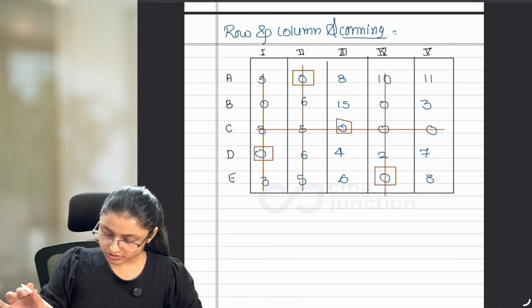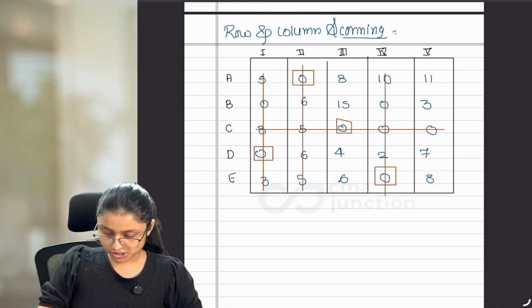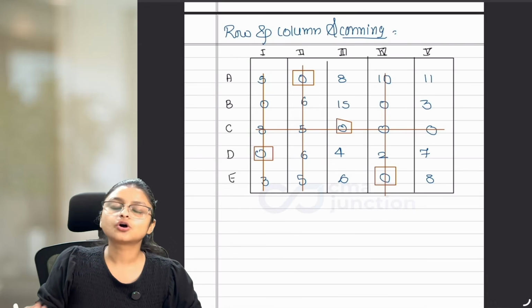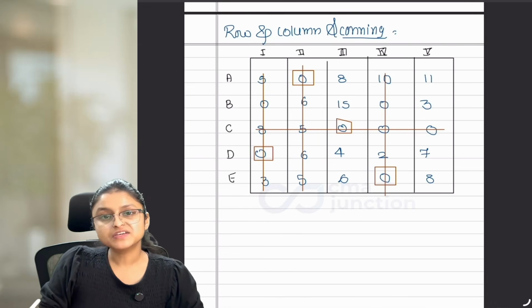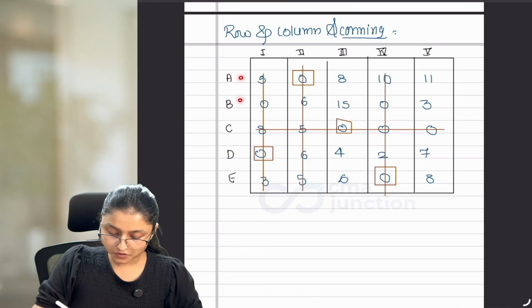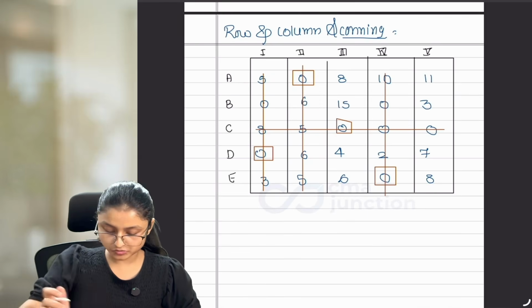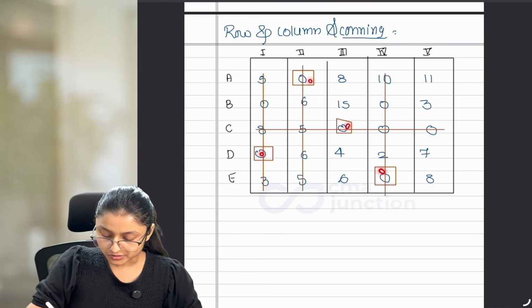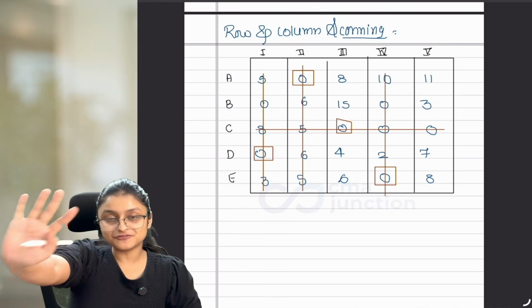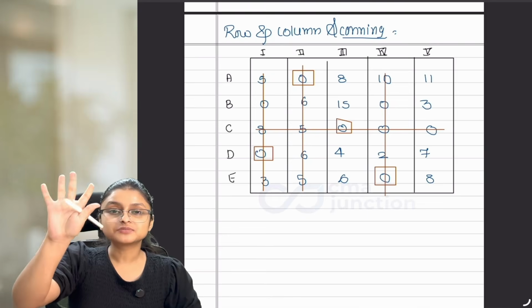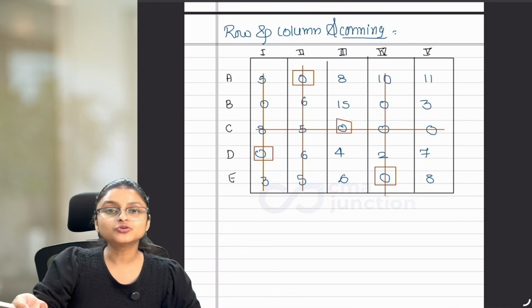As all the zeros are covered, now you have to check whether you reached optimality or not. We reach optimality when the number of rows or columns, which is 5, is equal to the number of zeros with square. So 1, 2, 3, 4. Zeros with square are only 4, but the number of rows and columns is 5. Now what to do?